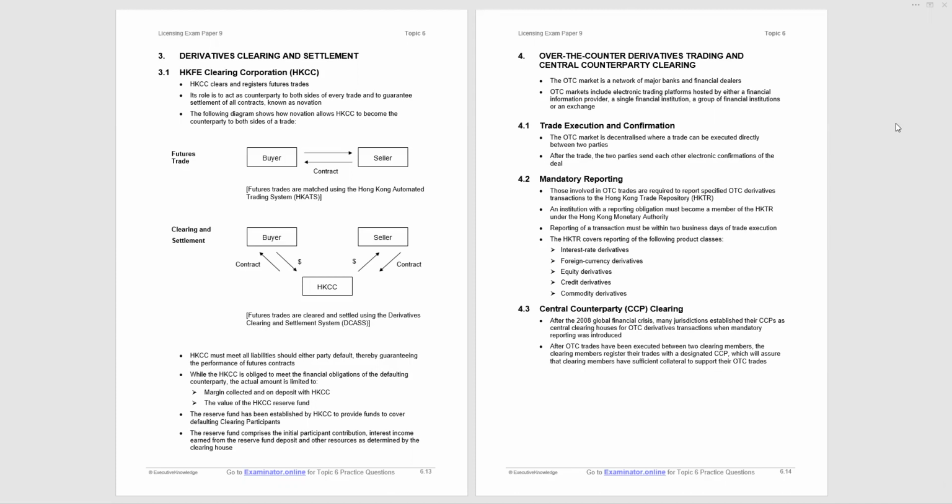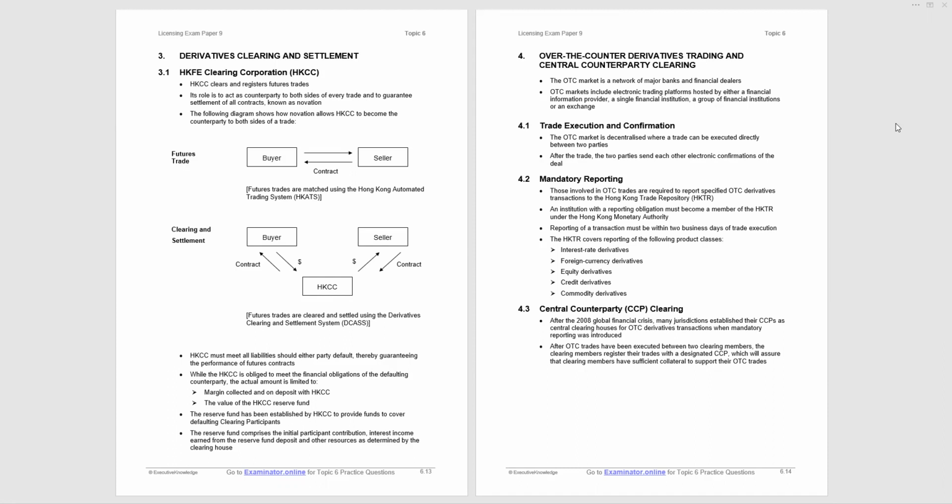Now, with derivatives clearing and settlement, bang in the middle is the Futures Exchange Clearing Corporation. Now, the clearinghouse, clearing corporation, clears and registers futures trade, and it acts as a counterparty to both sides of every trade, thereby guaranteeing settlement of all contracts. Now, this guaranteeing of settlement is known as novation. And to show you how this operates, I've put together a couple of diagrams.